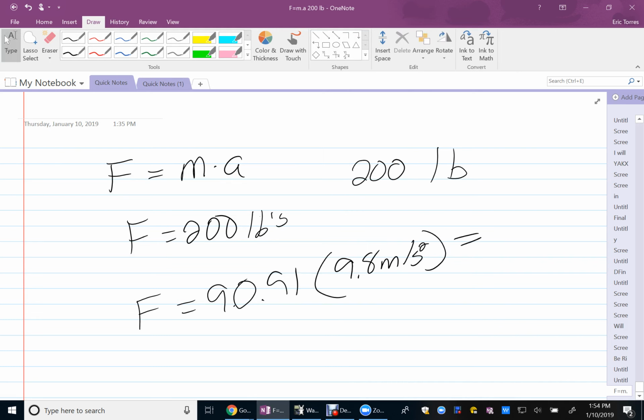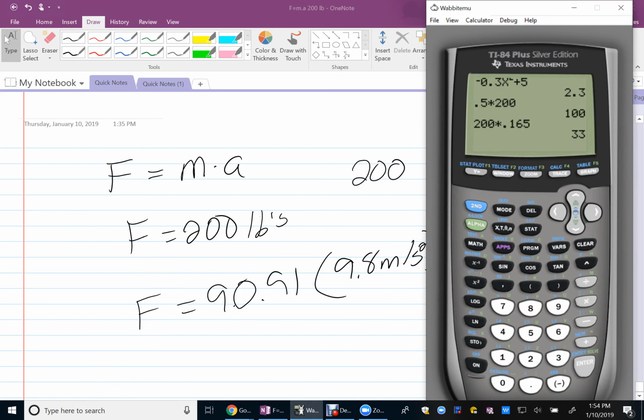And so the force measured in the metric units is 90.91 times 9.8.